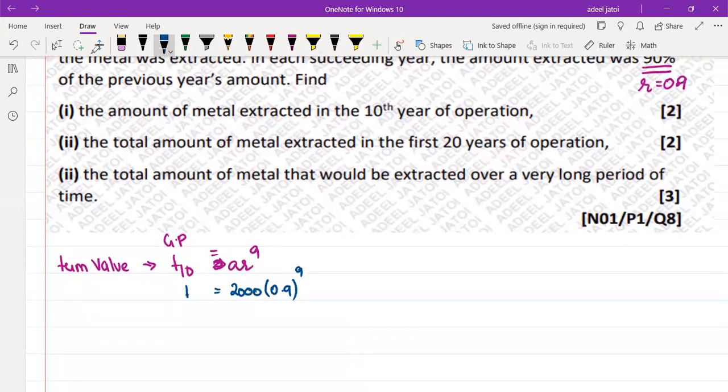So T10, the value for this is 774.84, which means this can be written as 775. This is the answer for your first part.